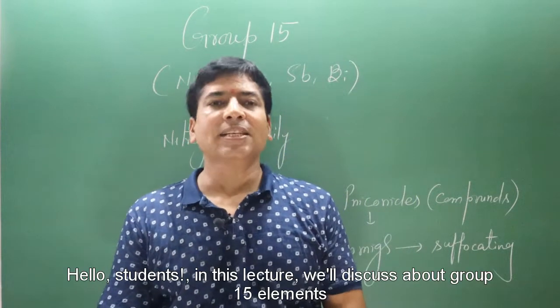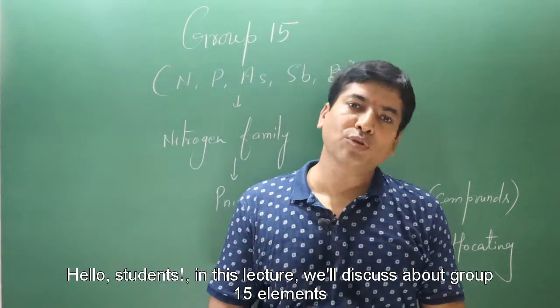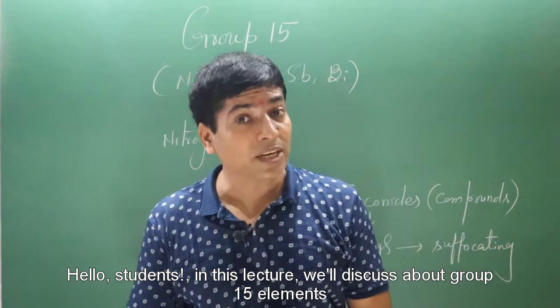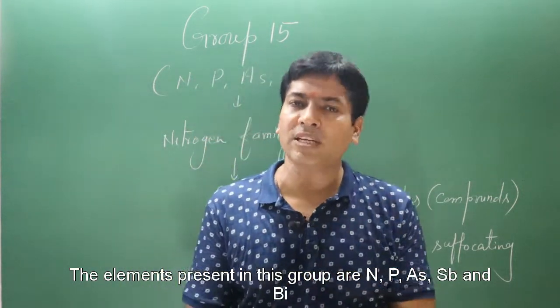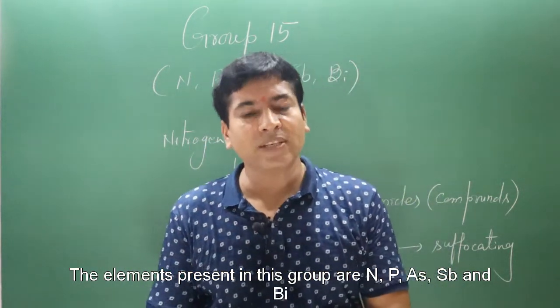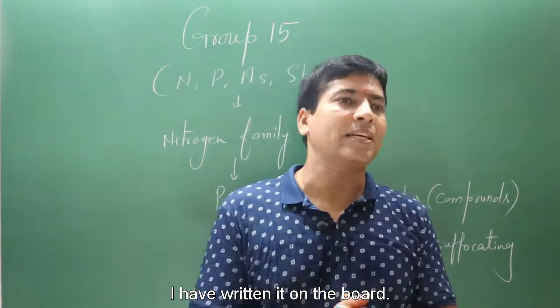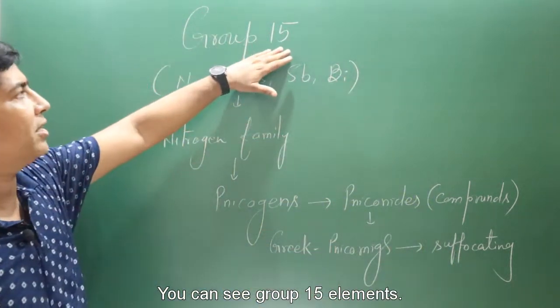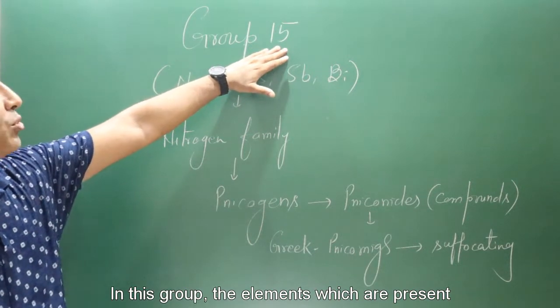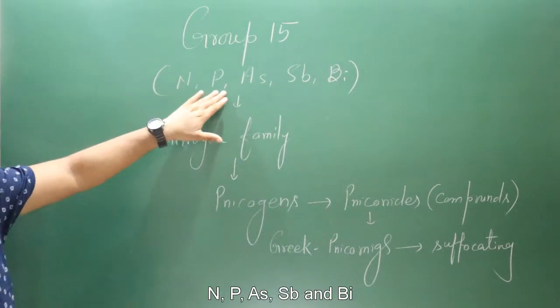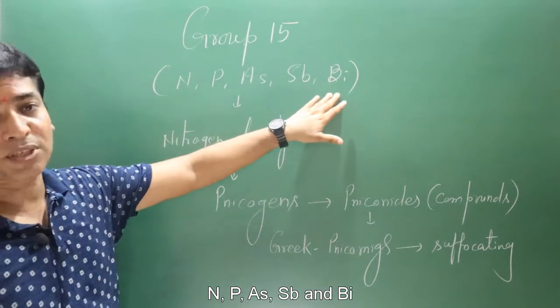Hello students, in this lecture we will discuss group 15 elements. The elements present in this group are nitrogen, phosphorus, arsenic, antimony and bismuth. I have written it on the board. You can see group 15 elements.